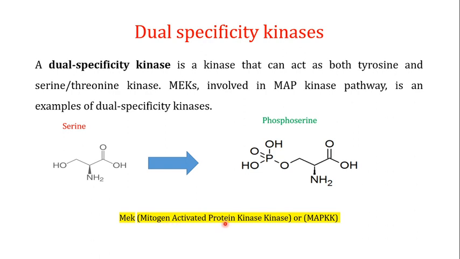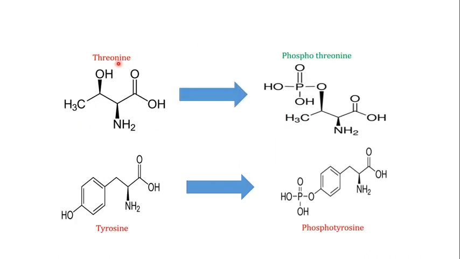One important example of a dual specificity kinase is MEK, which is the mitogen activated protein kinase kinase, or for short, MAPKK. If you look at my video on the MAPK signaling pathway, all of these proteins are there, and their functions have been discussed in detail. The dual specificity kinases can add a phosphate group to the serine amino acid, converting it into phosphoserine. They can convert threonine into phosphothreonine, and they can convert tyrosine into phosphotyrosine. Therefore they are known as the dual specificity kinases.